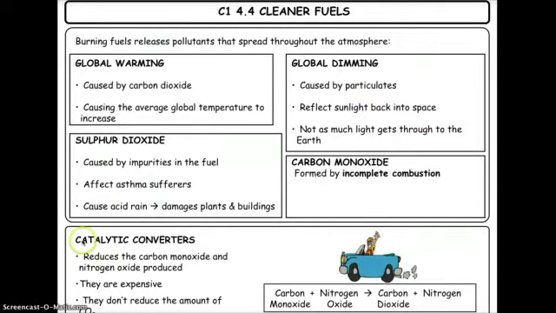Now, catalytic converters are something that you can use to convert some of these gases into other gases. So here we've got carbon monoxide and nitrogen oxide, both of which we don't want. And we can convert them using a catalytic converter into carbon dioxide and nitrogen. But remember, we're still producing carbon dioxide, so we've got rid of these toxic gases, and we're producing carbon dioxide. So in effect, we're replacing one bad problem, toxic gases, with another one, which is a gas that increases global warming.